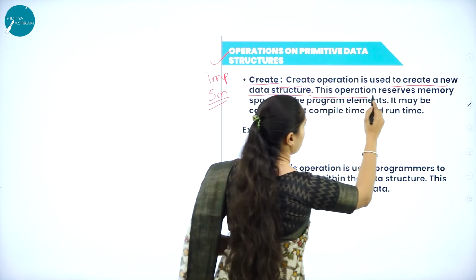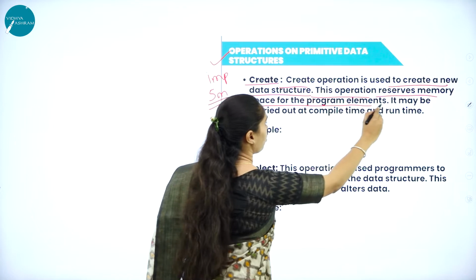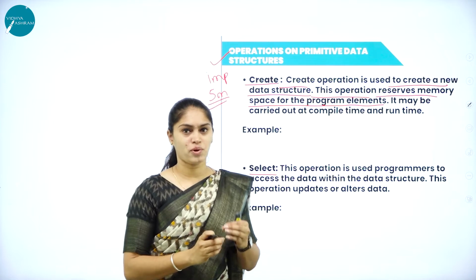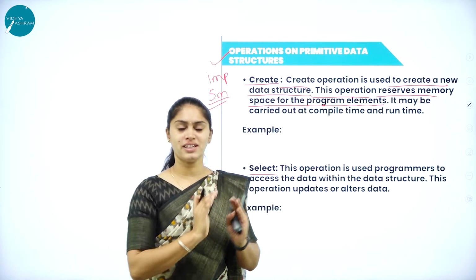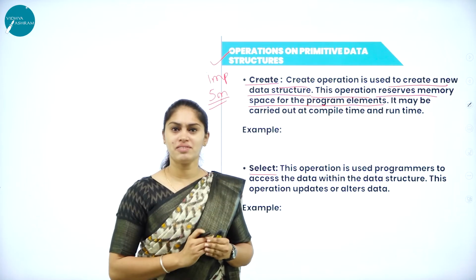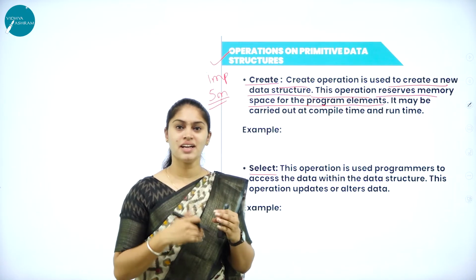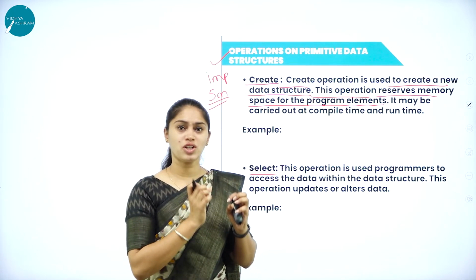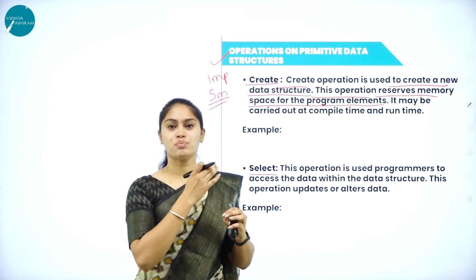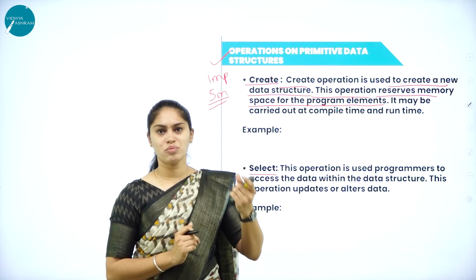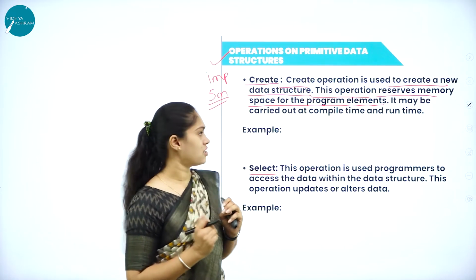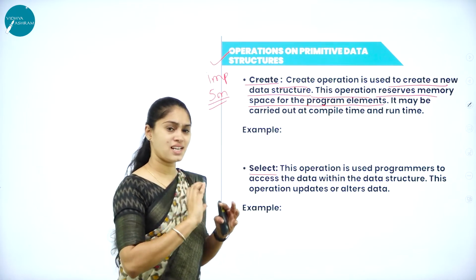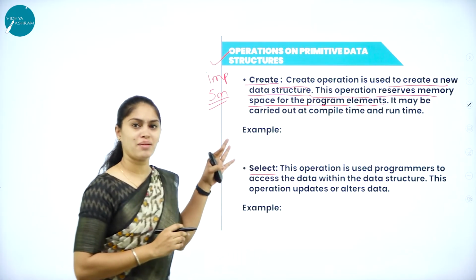So this operation reserves memory space for the program element. What I told, when it comes to the processing of the data, it has to be stored in the computer memory. Then only the computer is going to process that data, right? So when it wants to be processed, it has to be in the memory. Then how will the memory hold that data? So we are supposed to create the data. Then only memory allocation will happen. So this create operation will reserve a memory space for the program elements.